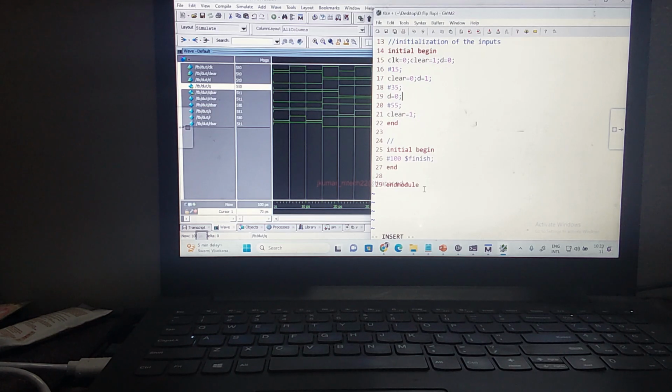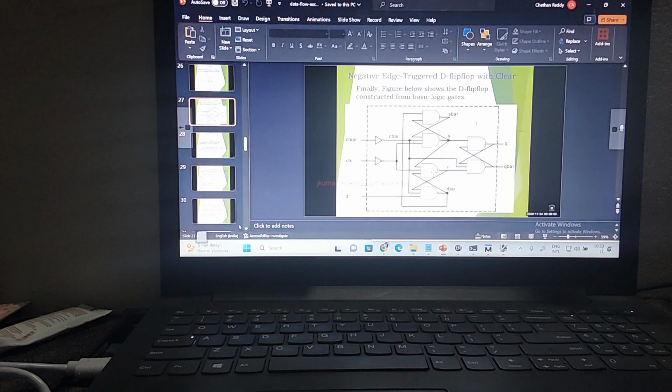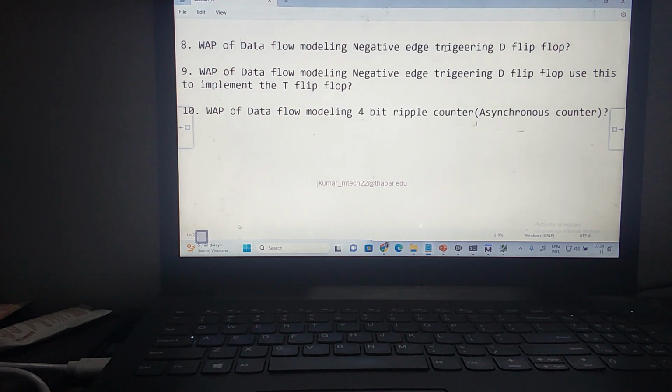How do you understand this program? Negative edge triggered D flip-flop, using what model is it? Data flow model. You can do this within 1 or 2 lines of code in the behavioral model using always, we'll see that later. How to model the D flip-flop using the behavioral model, since as of now we are working on data flow modeling. Is it clear? Coming to my question: write a program of data flow modeling of a negative edge triggered D flip-flop.